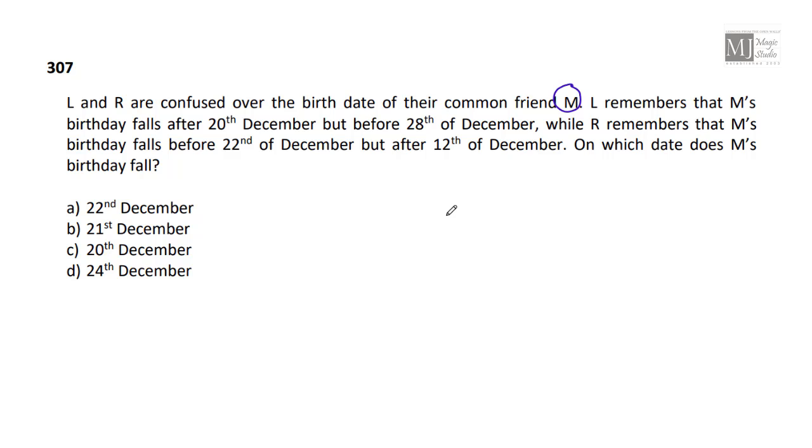L and R are confused over the birthday of the common friend M. L remembers that M's birthday falls after 20th December but before 28th of December. That means according to him or her, the birthday of M should be from 21 to 27 of December. While R remembers that M's birthday falls before 22nd December, but after 12th of December, and that is the only date which is common in these two.